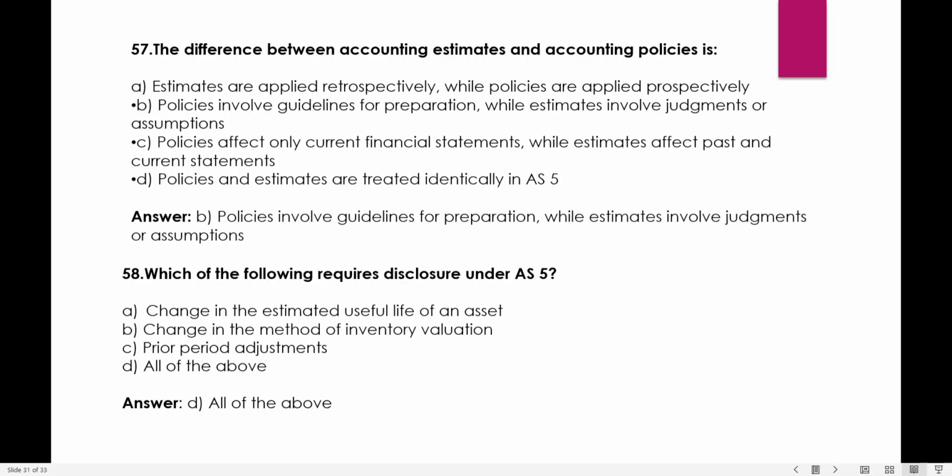Question number 58: which of the following requires disclosure under AS-5? Change in the accounting estimate of the life or value of an asset, change of the method of inventory valuation, prior period adjustments. Okay, all of the above. So the answer is D. All these come under AS-5 disclosure: the prior period items, inventory valuation method, and estimated life of the asset.